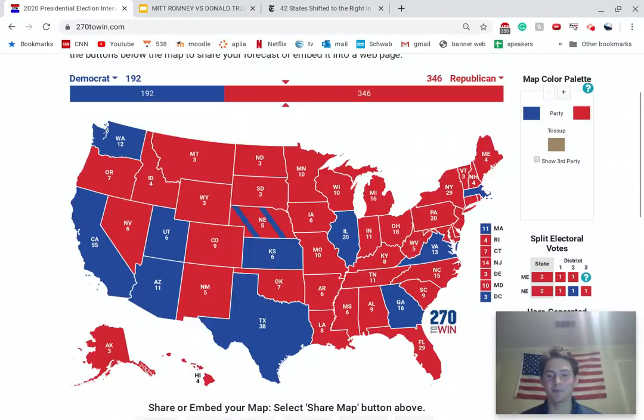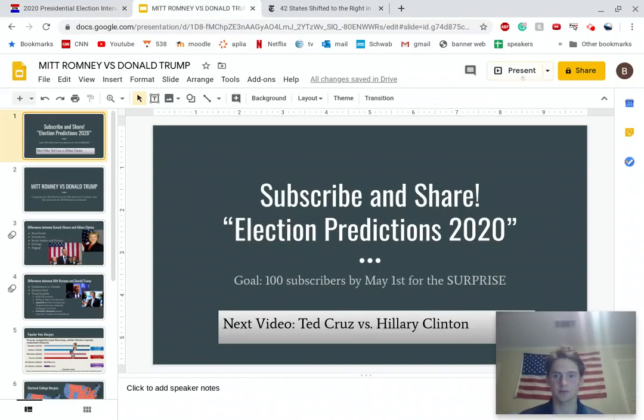What's up, guys? It's Ben from Election Predictions 2020, and today I'm going to be doing a video comparing Trump's electoral performance in 2016 to Mitt Romney's electoral performance in 2012. The states in red here are the states where Donald Trump outperformed Mitt Romney. The states in blue are the states where Donald Trump underperformed Mitt Romney. And before I dive into what this means for the 2020 election and going forward, let me give you some context on the differences between the 2012 and 2016 election.